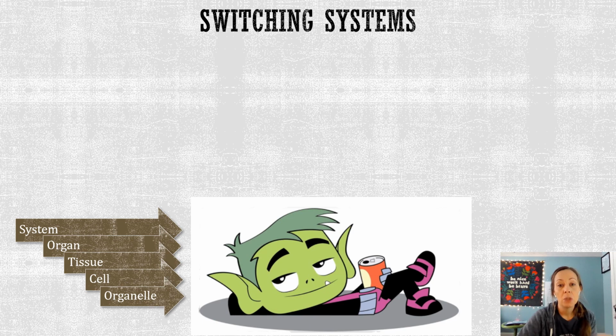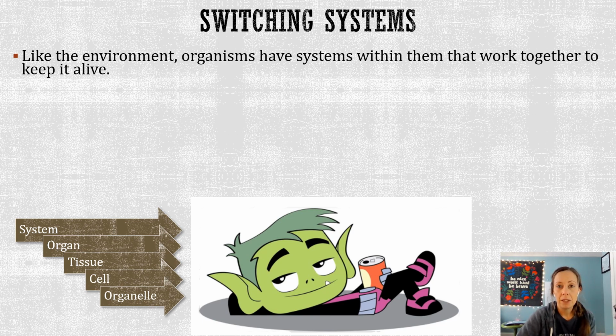So first, switching systems, which is what we're doing right here. Like the environment, organisms have systems within them that work together to keep them alive. So we talked about the systems within the environment, like the carbon cycle and predation and prey and symbiosis, and how things interact. Now we're going to talk about systems that are within our bodies, plant bodies, animal bodies, and like my drawing, Beast Boy's body. Okay, and how it keeps us, him, plants alive.